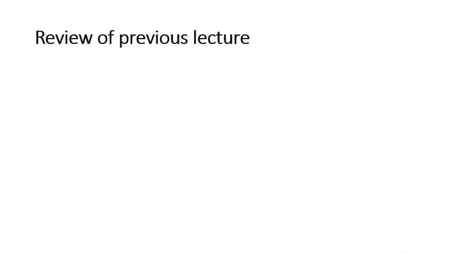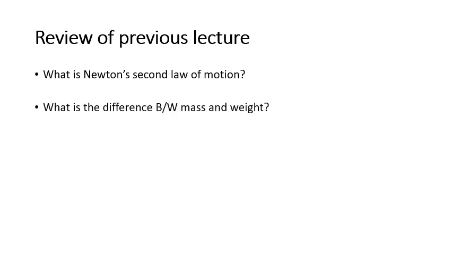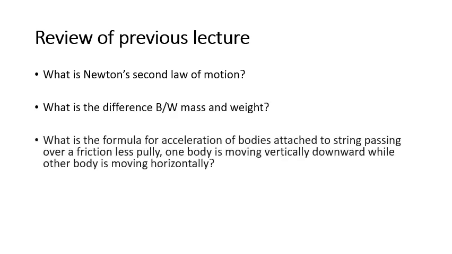A little review of the previous lecture, since we are still using Newton's laws. You should remember what Newton's second law of motion is, what the difference between mass and weight is, and the formula for bodies moving vertically, for bodies attached to a string passing over a frictionless pulley. Remember, one is moving vertically downward and the other will move horizontally. This is the condition, because if you eliminate it, it will be the same as the previous lecture.